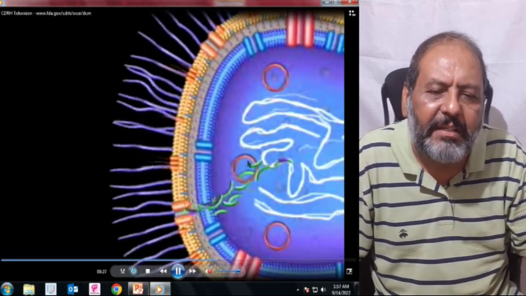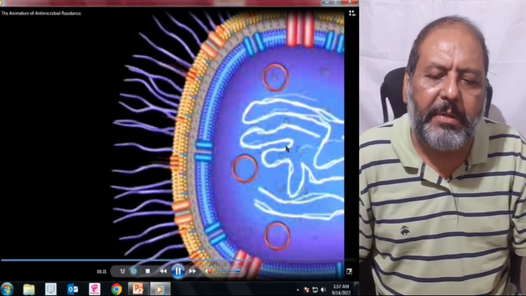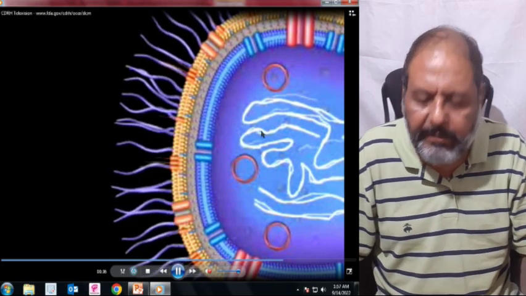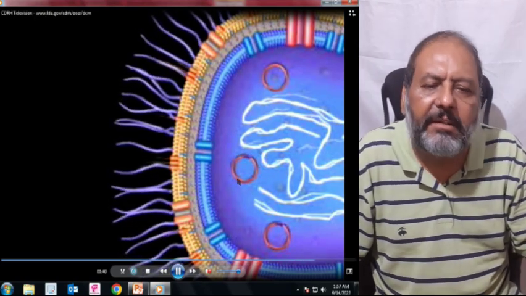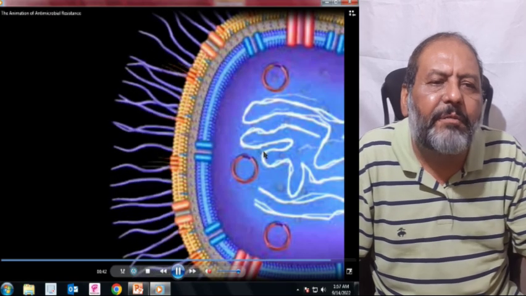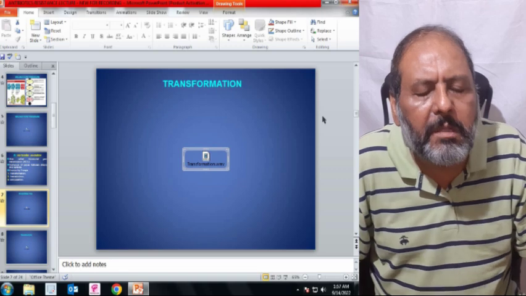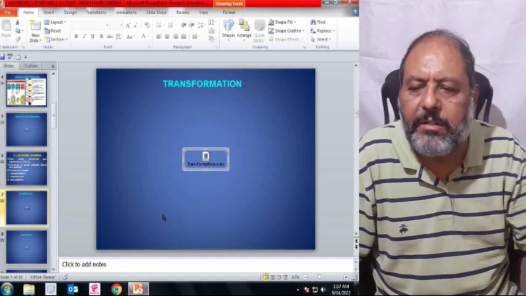These carry the resistant genes and incorporate with the chromosome to make this bacteria resistant to the antibiotic. So this is called transformation. After taking the wild genetic material from the dead bacteria, these are going to resist.